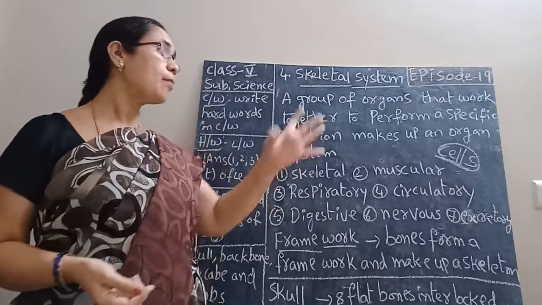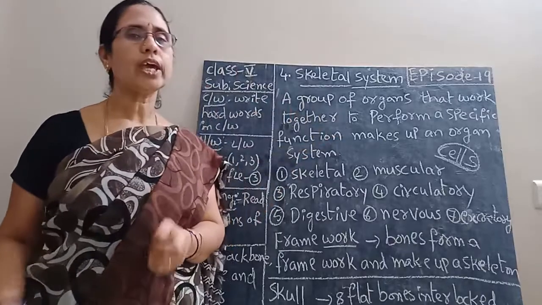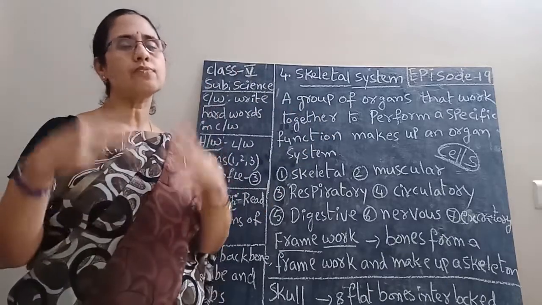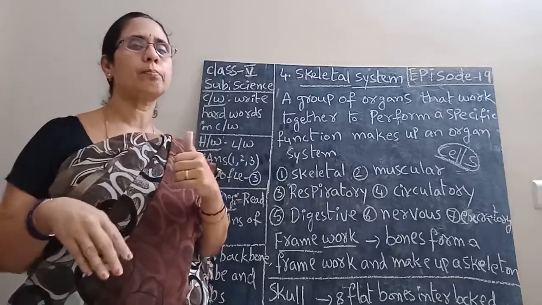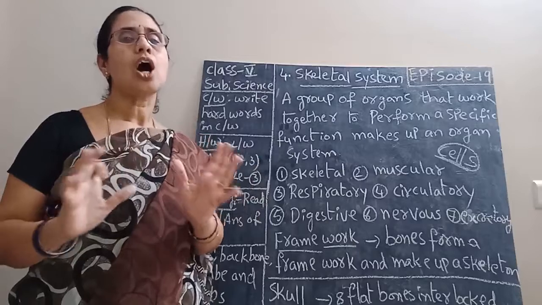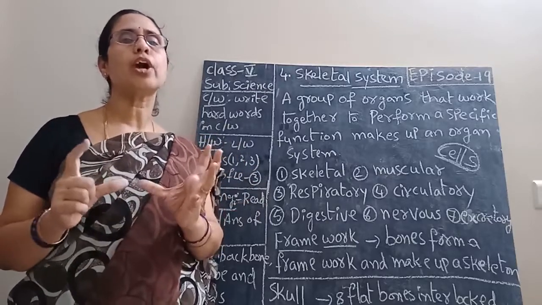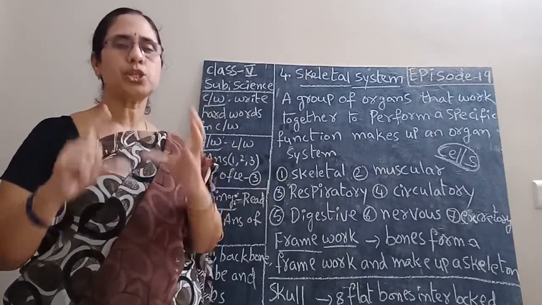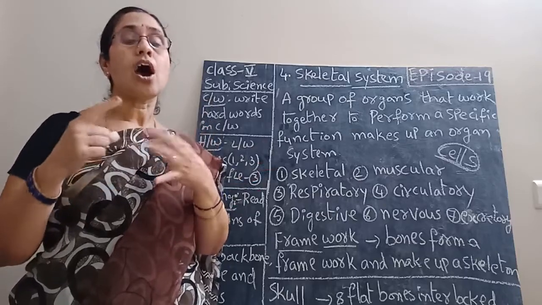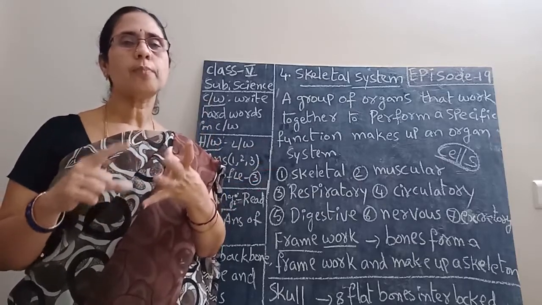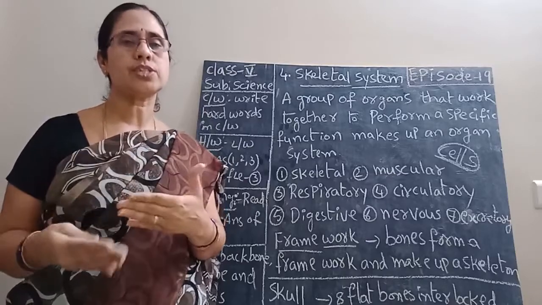Okay children, about the cell you will learn in the coming next year. So in our body there are full of cells. Cells divide every day. In that way we grow up. Some cells together form a tissue. Some tissues form together an organ. Some organs form together an organ system.